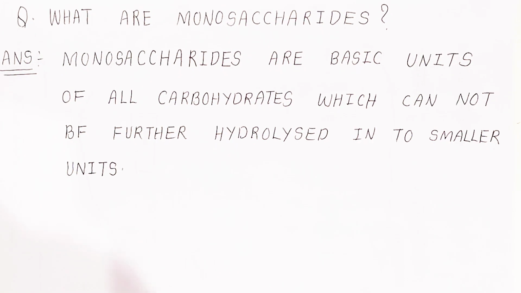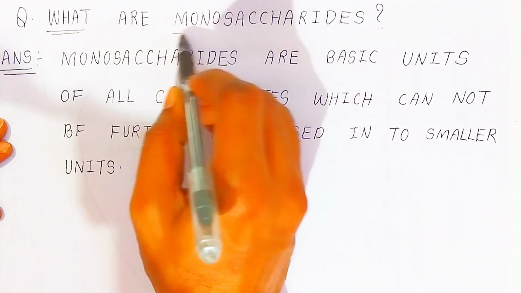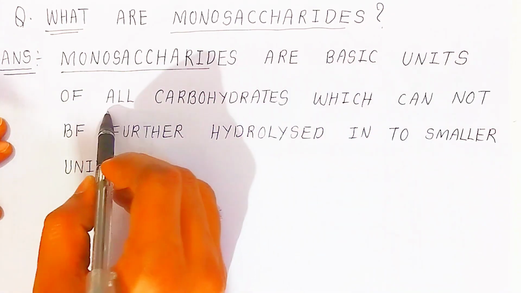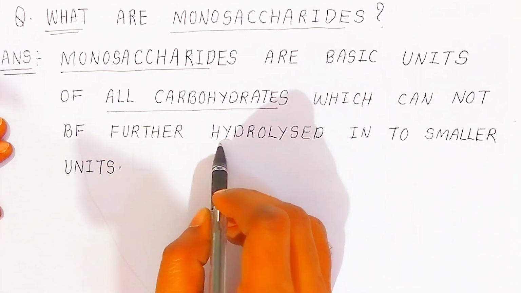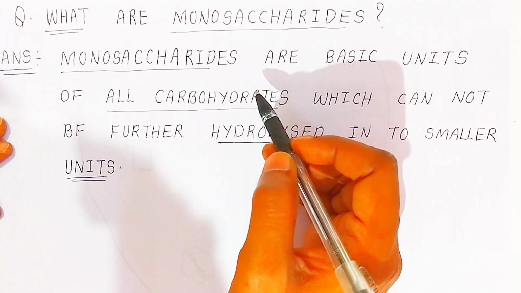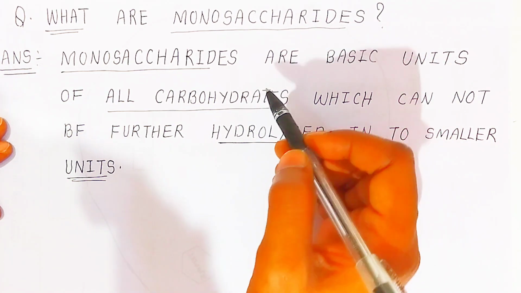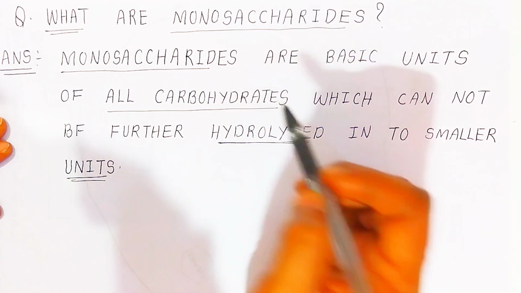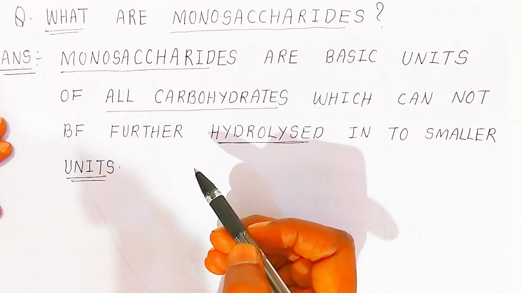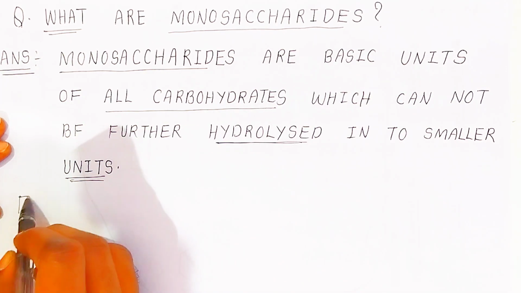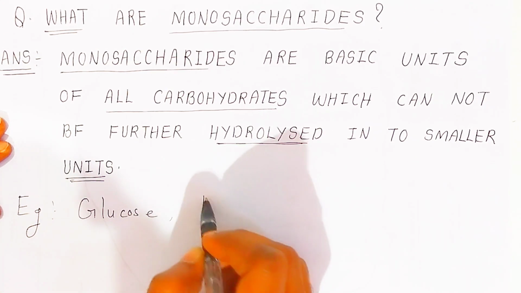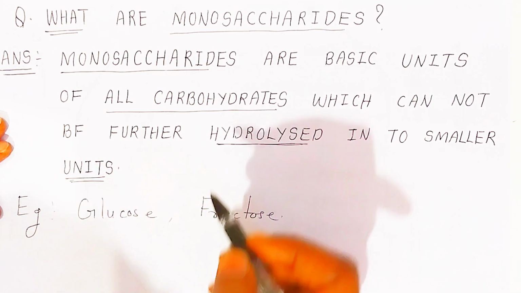Now, students, what are monosaccharides? Students, for a 2 marks question they may ask this in the board examination. So monosaccharides are the basic unit of all carbohydrates, which cannot be further hydrolyzed into smaller units. This is the ultimate unit of polysaccharides, that is, we can say carbohydrates. Understanding, this is the basic unit of carbohydrate, that is monosaccharide. You cannot further hydrolyze it into a smaller unit. So this is the smallest unit in the carbohydrate, students. Now what happens, students? Example is a must. You have to write down an example of monosaccharide that I have already explained, that is glucose, fructose. These two examples you can write, students.